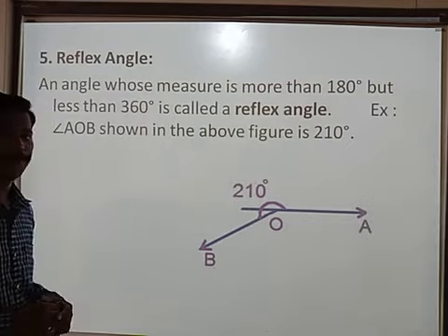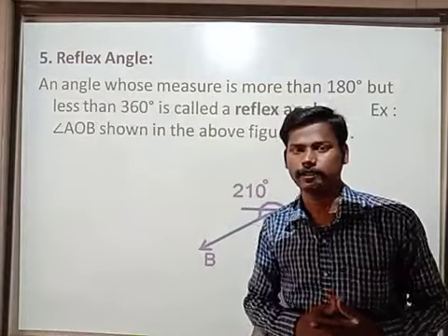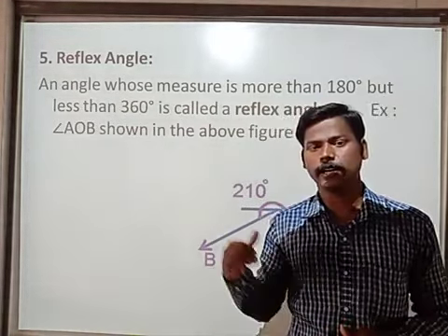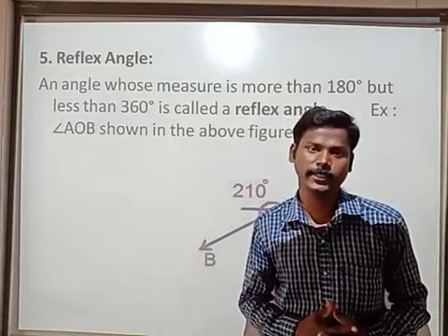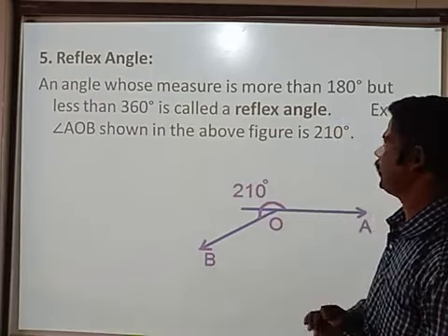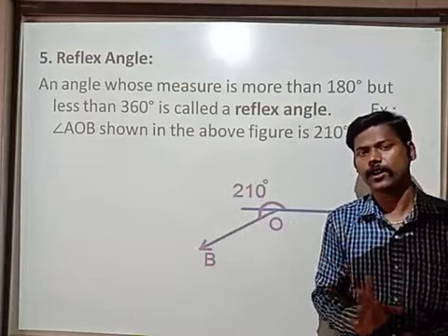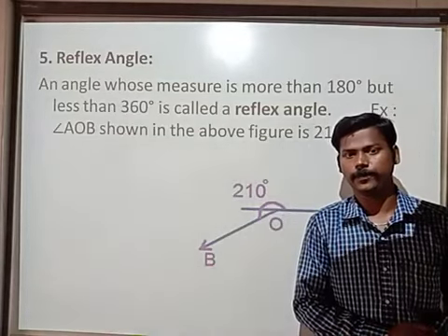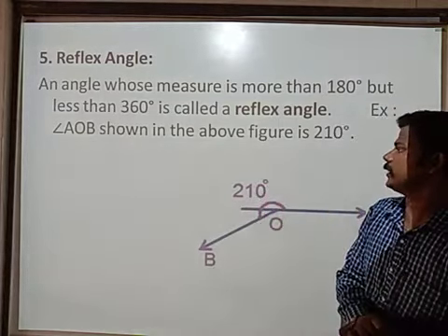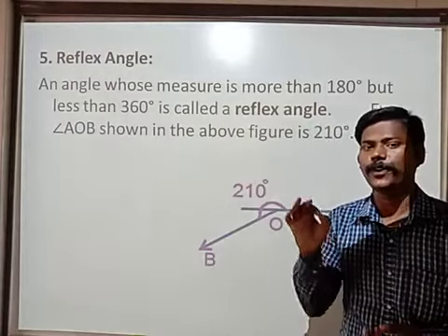Next type, reflex angle. What is a reflex angle? Do you know, children? Okay, who knows? Very good. Let me concentrate on the definition. An angle whose measure is more than 180 degrees but less than 360 degrees is called a reflex angle. An angle whose measure is more than 180 degrees but less than 360 degrees is called a reflex angle.